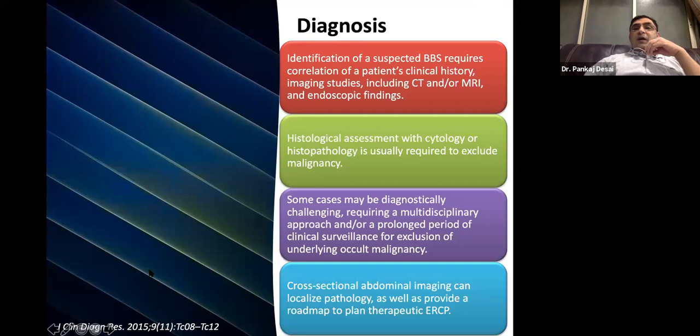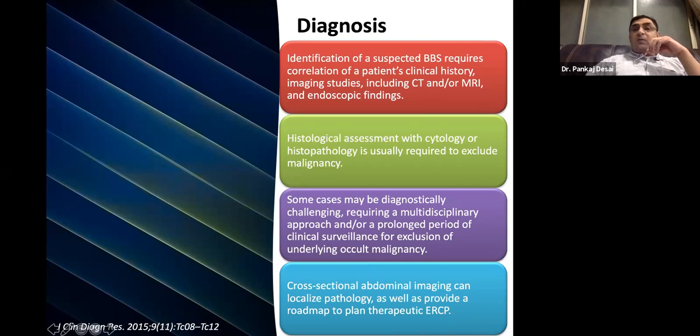How to diagnose? Identification of these strictures requires correlation of the patient's clinical history, imaging, including CT or MR, and endoscopy findings. Histological assessment with cytology or histopathology is usually required to exclude malignancy, because in some indeterminate strictures it is imperative to diagnose whether this is malignant or benign. Some cases may be diagnostically challenging, requiring a multidisciplinary approach or a prolonged period of clinical surveillance to exclude underlying occult malignancy.